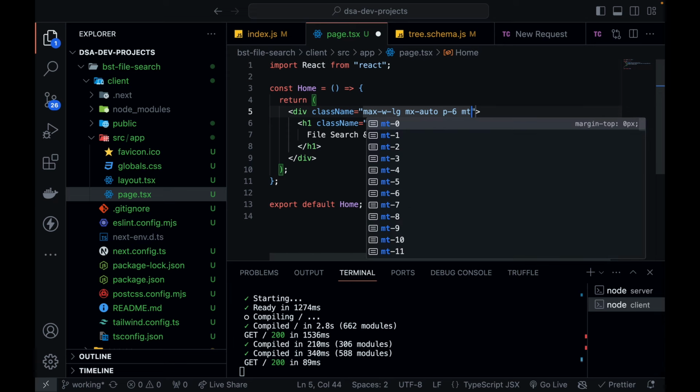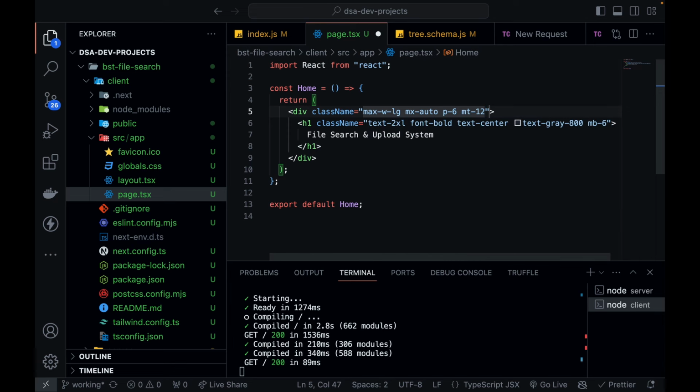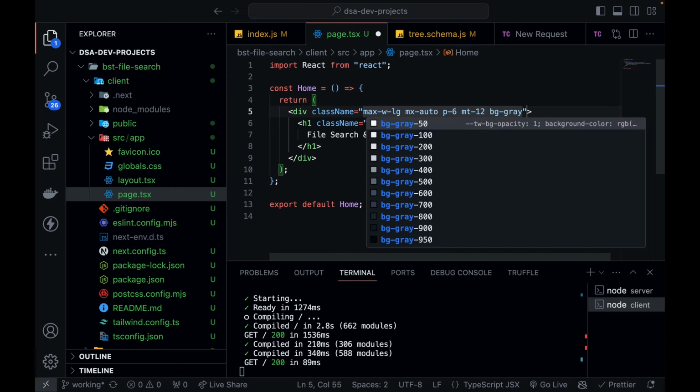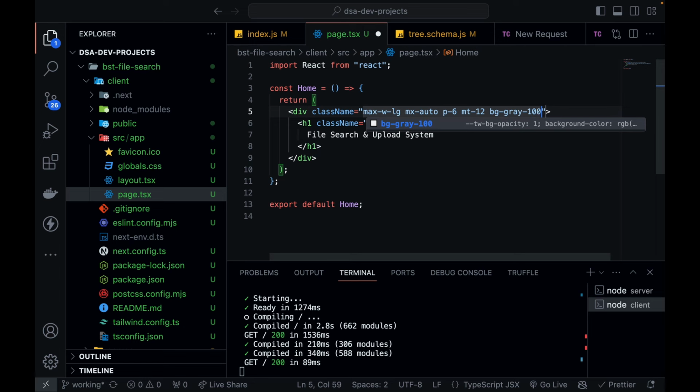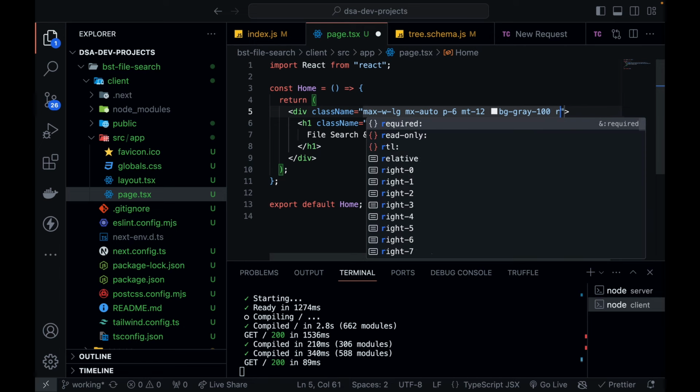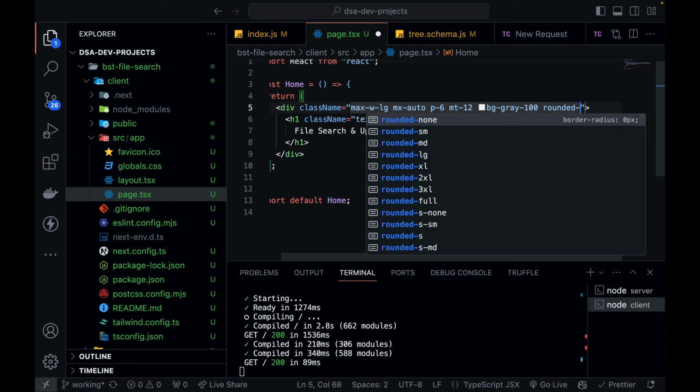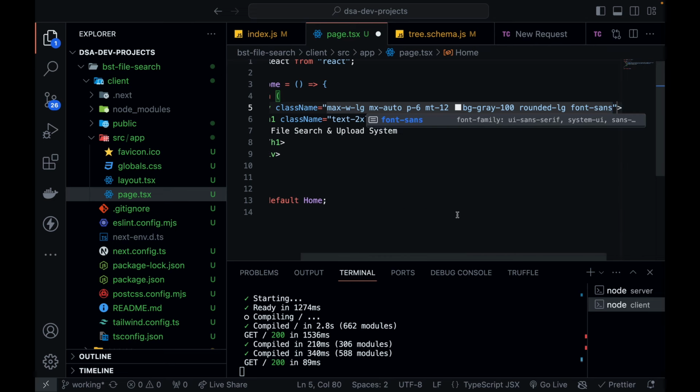Let's give it some margin from the top so that it does not touch the roof of my screen, and I think this is good. And let's also give it some background color as bg-gray, slightly gray, so dash 100. And let's give it some rounded border so that it looks clean, rounded large, and I think this is good. Font, we can give it like sans font. Okay, so I think this is good.